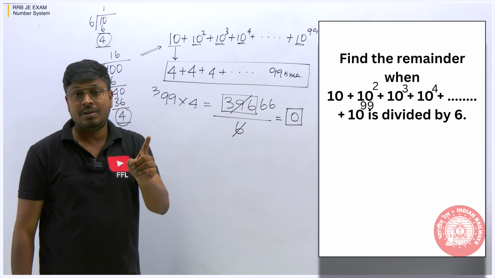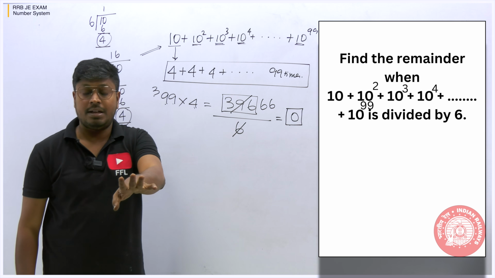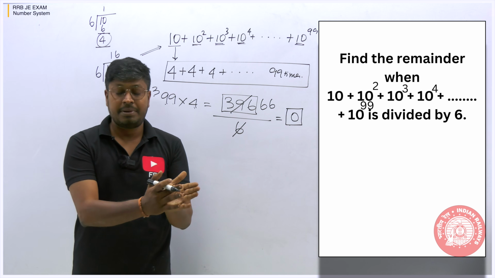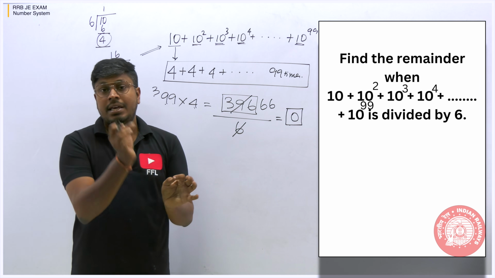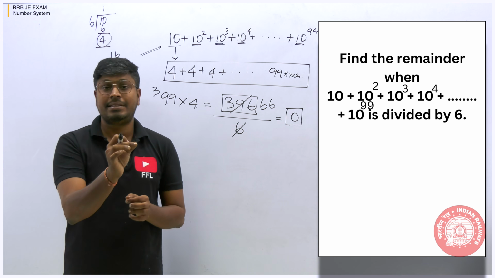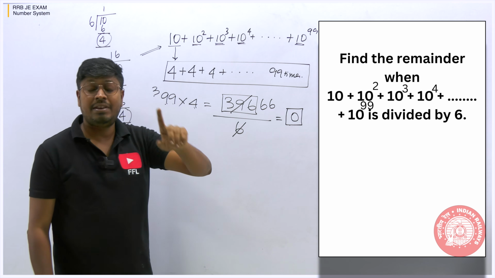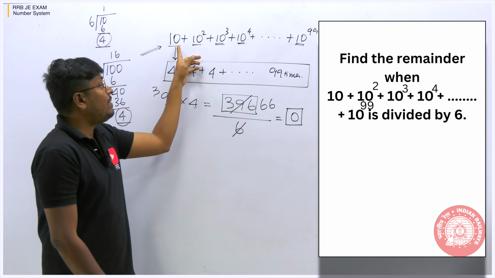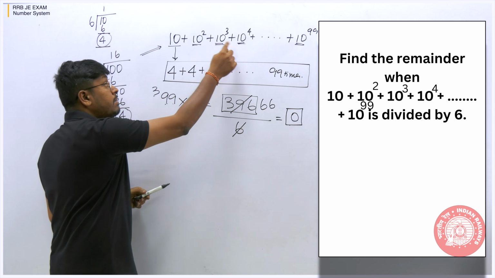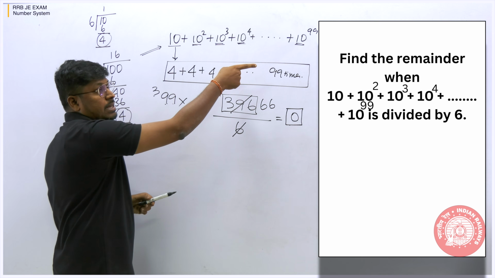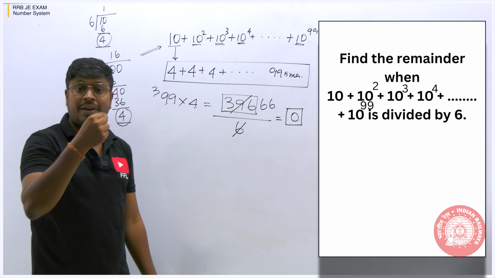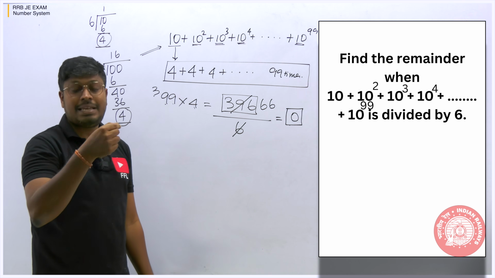Remember only one note. Again, I am saying if you are preparing for RRB JE, I hope you will have separate study material and a separate note, so kindly take a note of it. If the base numbers are the same, then the remainder we get will also be the same if we divide each and every number by the same number. For example, we are dividing the whole set by 6. If we divide each number by a different number, then the remainder will not be the same. But if we divide the numbers by 6, then the remainder of every single number will be the same. So it is easy to find.